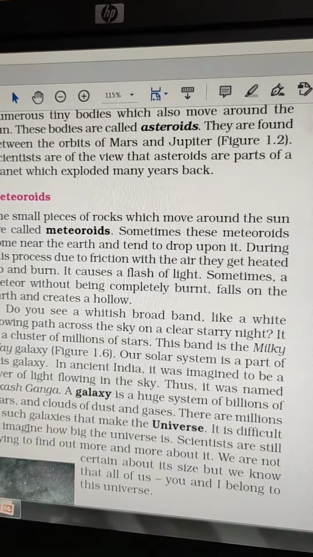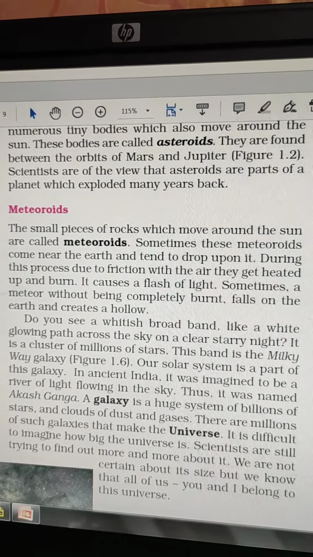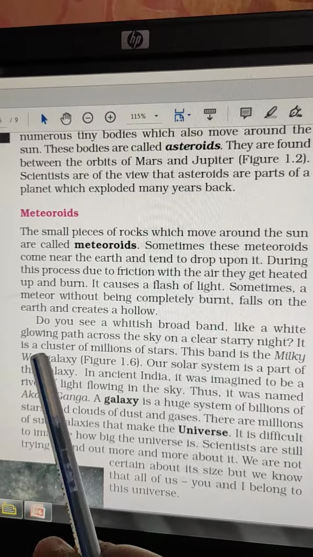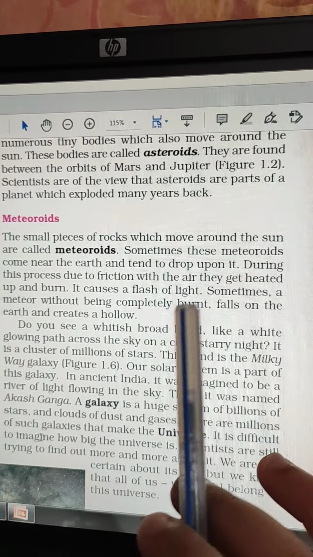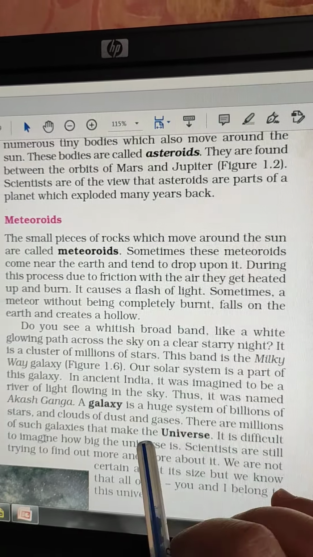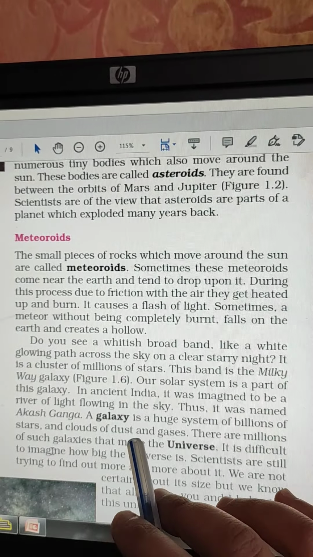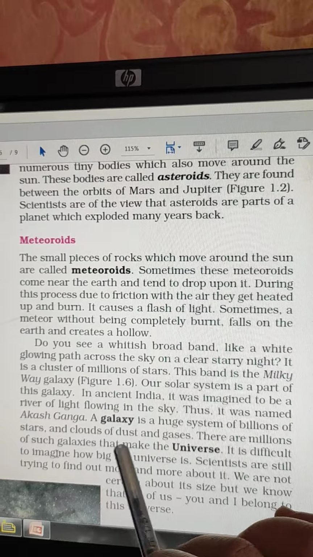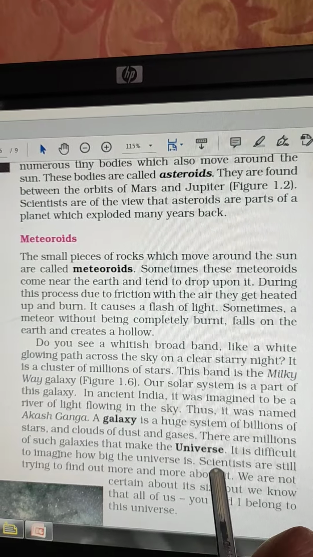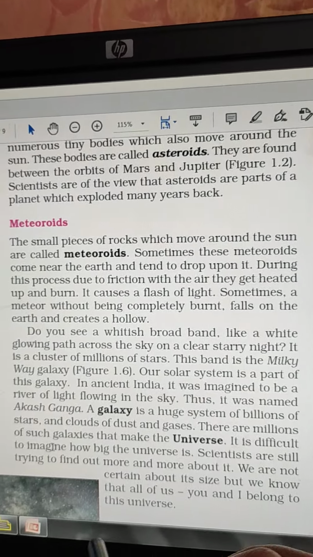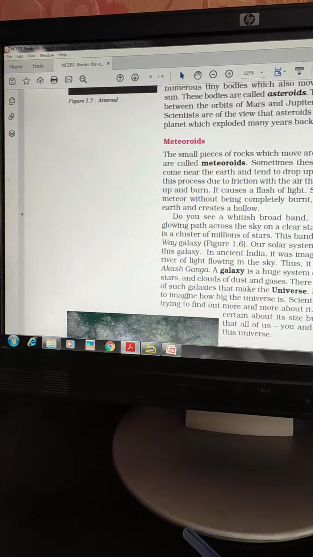Okay, but don't think that there is only one galaxy in the universe. We know only about this galaxy till now. The scientists are searching for information about other galaxies. There are millions of such galaxies in our universe. Okay, so with this I finish the chapter.